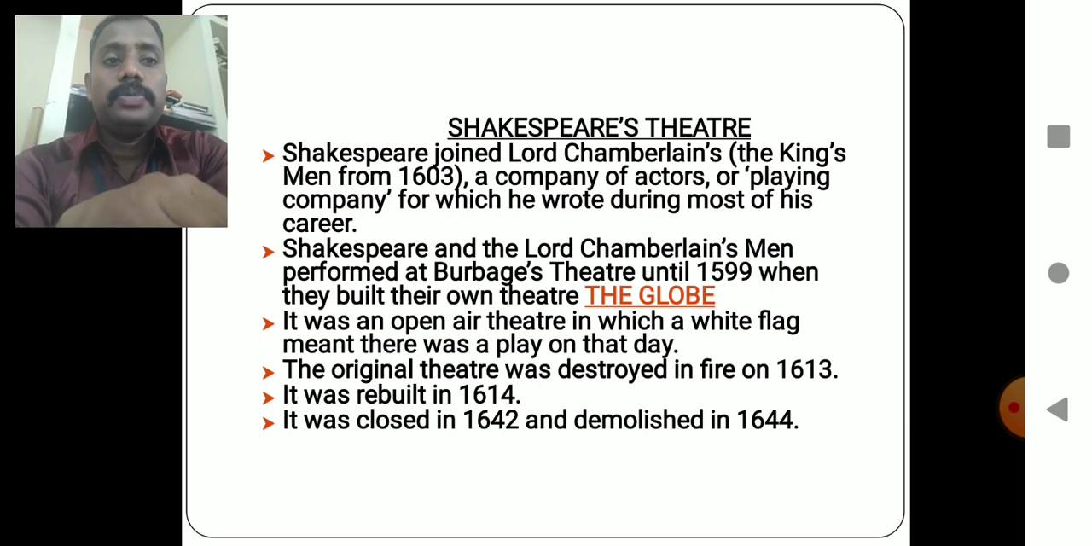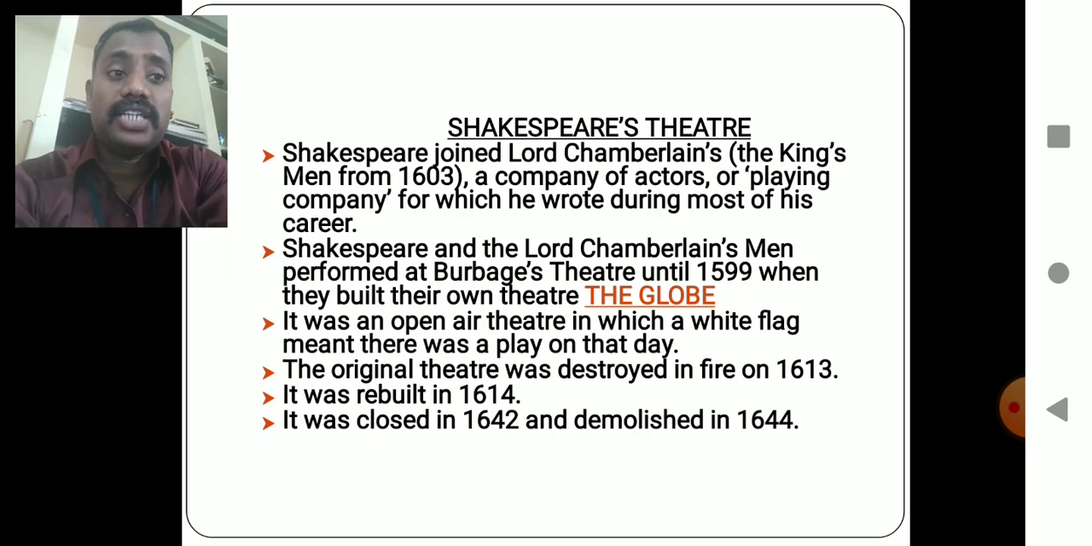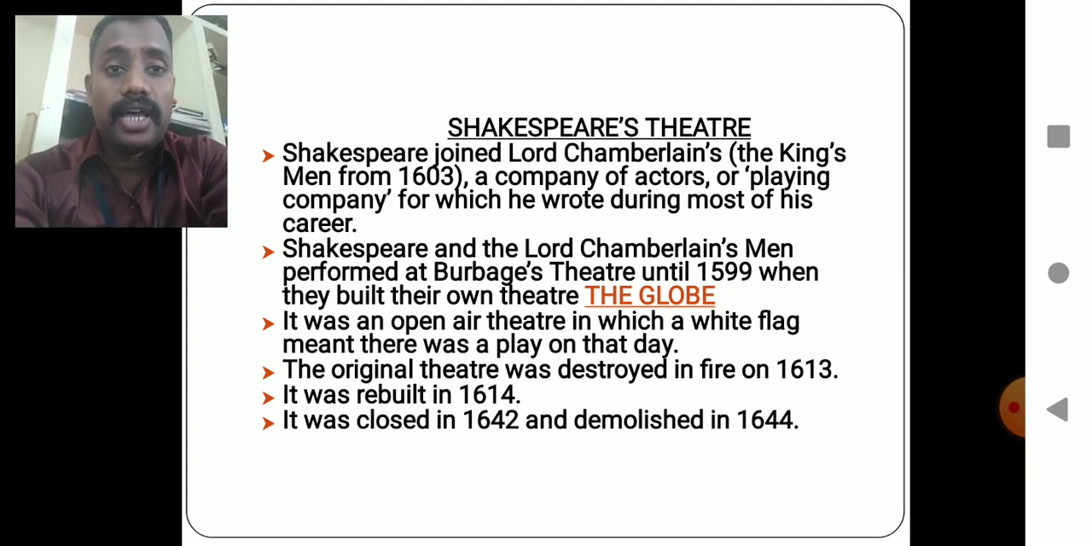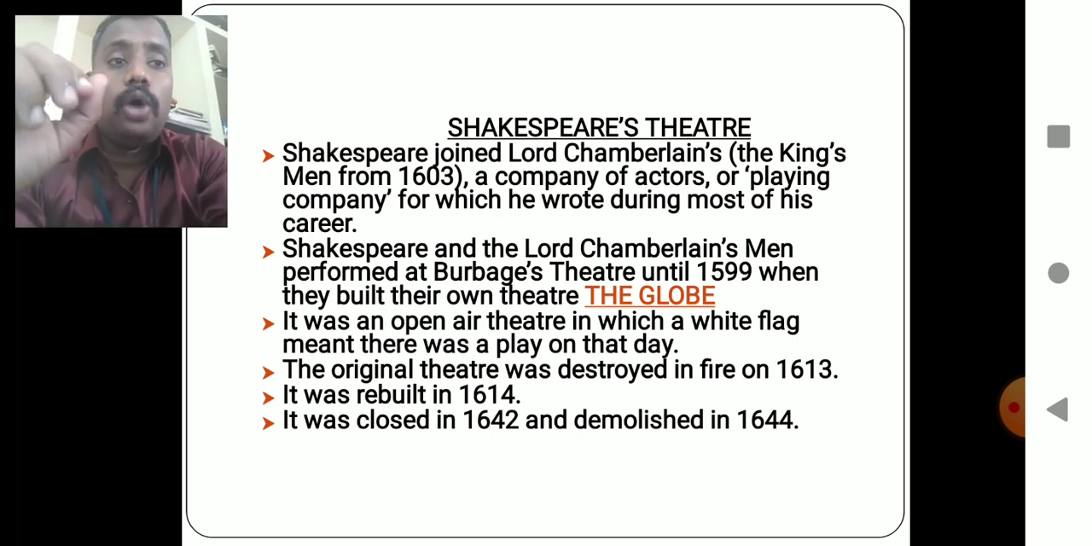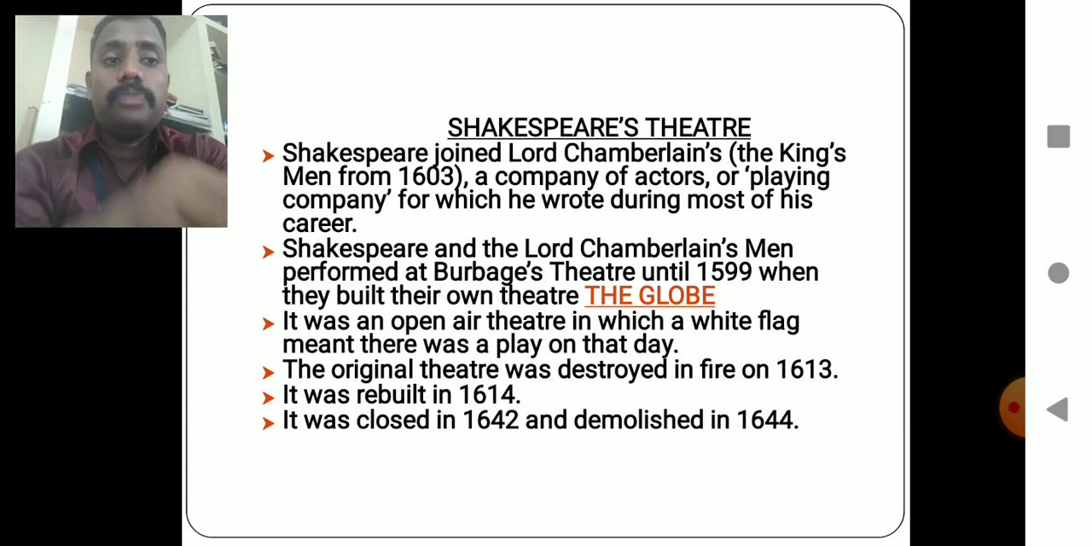The Lord Chamberlain's Men performed at the Burbage's Theatre until 1599, when they built their own theatre, the Globe. It was an open-air theatre where a white flag meant there was a play on that day. When a play was to be performed, they raised the white flag on the theatre. People who understood the white flag knew there was a play and came to watch it.